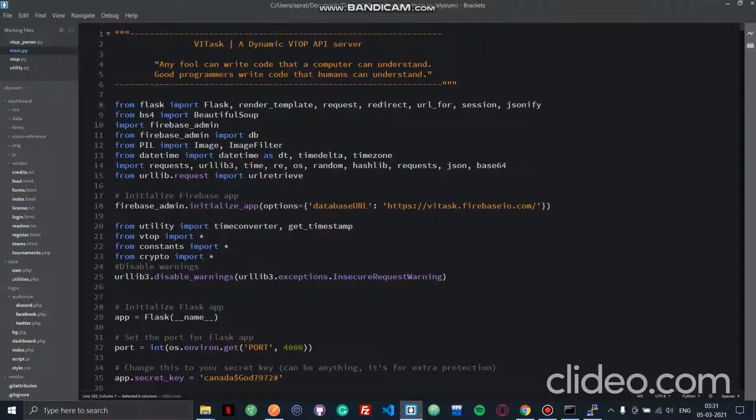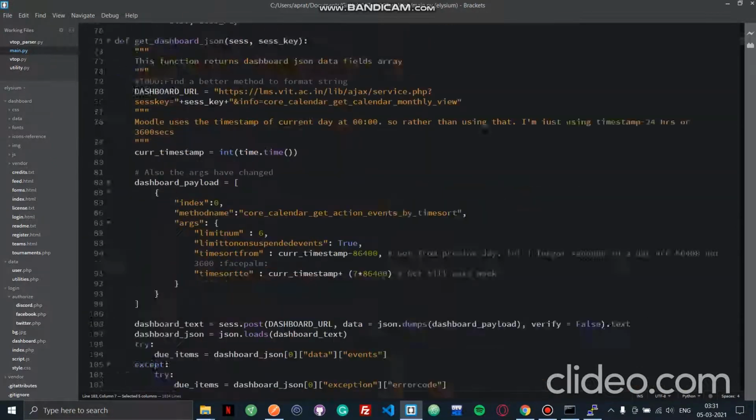VIT Ask, or VITASK, is a dynamic API server for VTOP with a bunch of functionalities, and it's an open source project that I created in summer. The main reason I went forward with this project was that I wanted the community in VIT to have access to data from VTOP Chennai, which they weren't generally getting access to.